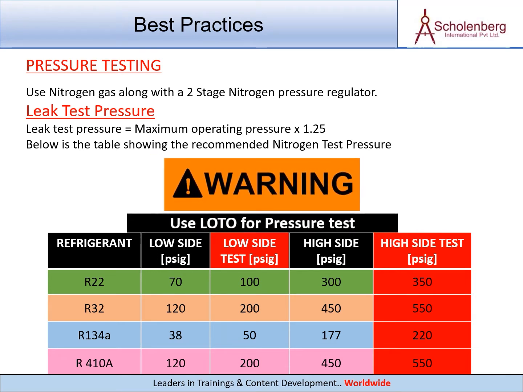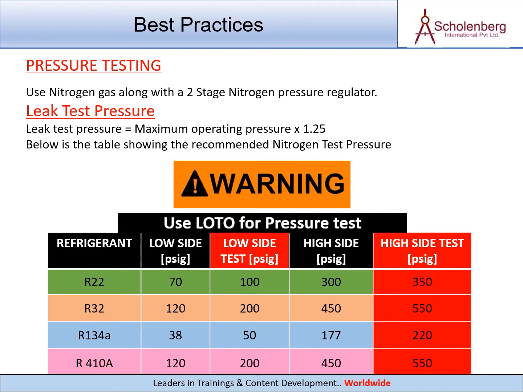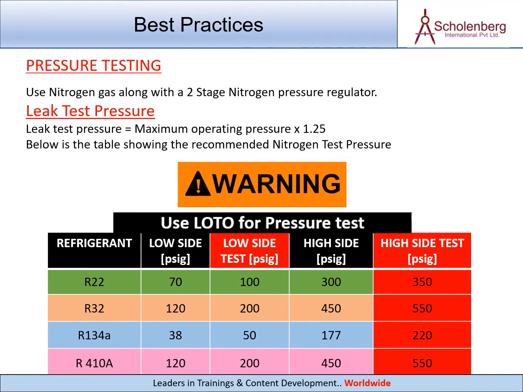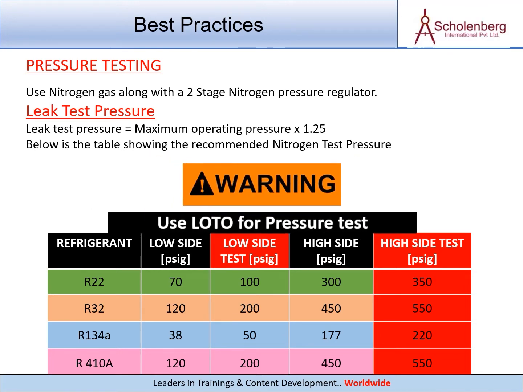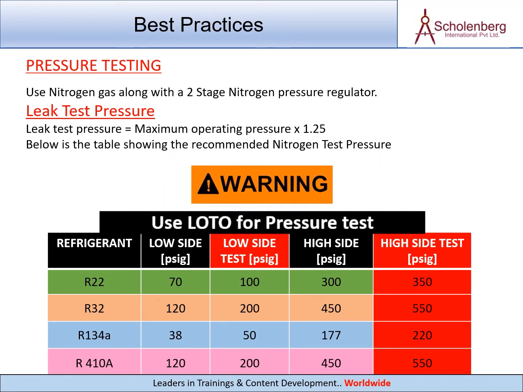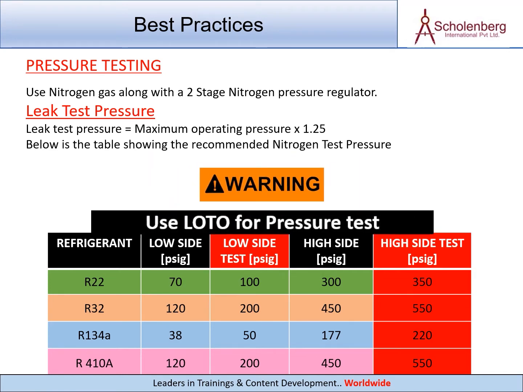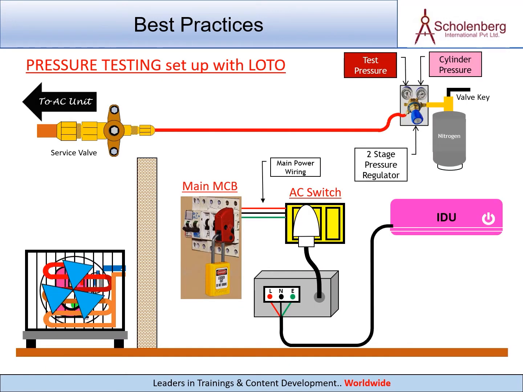Pressure testing. Use nitrogen gas along with a 2-stage nitrogen pressure regulator. Leak test pressure. Leak test pressure equals maximum operating pressure multiplied by 1.25. Below is the table showing the recommended nitrogen test pressure. Pressure testing setup with LOTO.